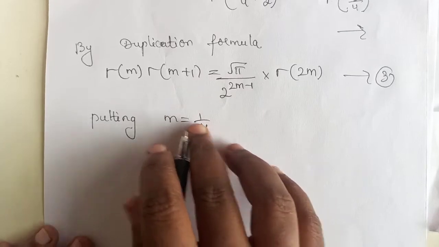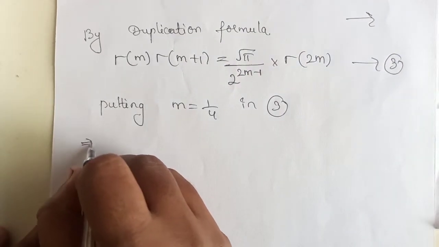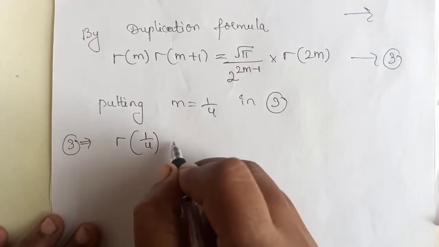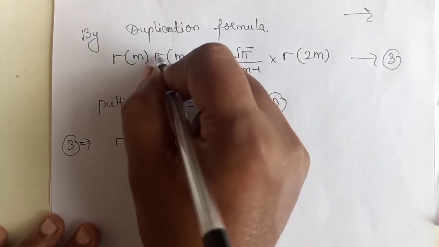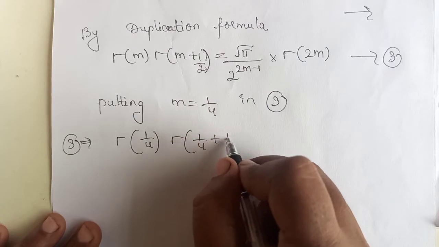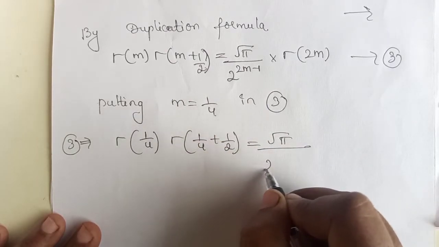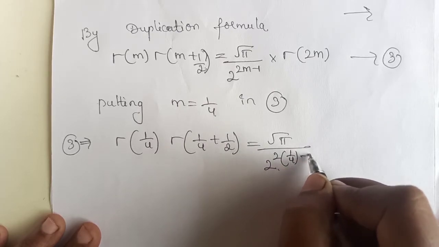Putting m equals 1 by 4 in equation 3, we get gamma of 1 by 4 into gamma of 3 by 4 (sorry, gamma of 1 by 4 plus 1 by 2) equals root pi into gamma of 2 into 1 by 4 whole divided by 2 power 2 into 1 by 4 minus 1.